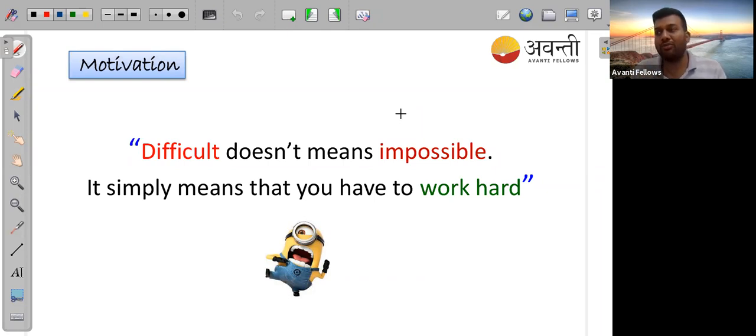So what you have to do is, even if you are finding something difficult, try to practice those things 2 to 3 times, even 4 times, and try to understand the concept. That is important. You have to work hard. Even if you are an intelligent, very talented person in any subject, if you are not doing hard work, there is no value. You will definitely get no marks and not crack the exam. But if you do hard work, even if you are not that intelligent, you will definitely get success.